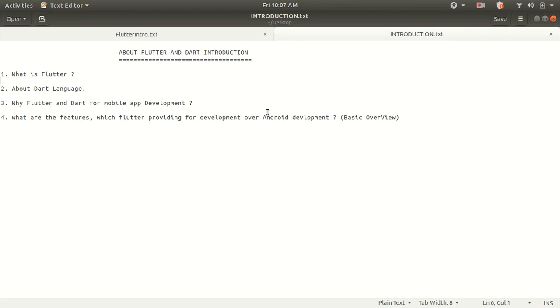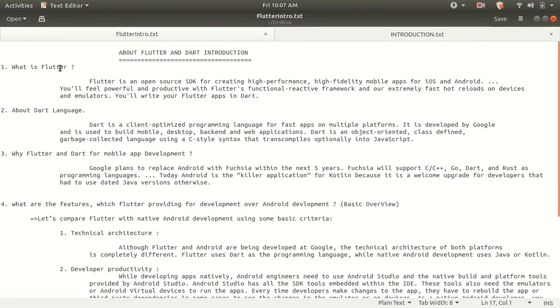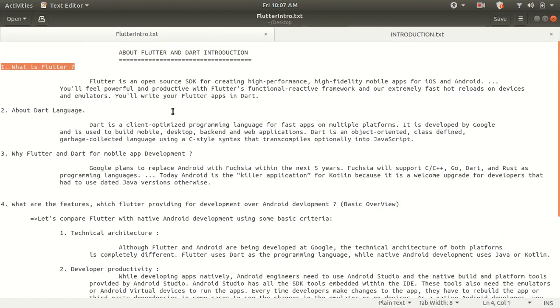I just created one documentation for you. You can see here I have some documentation overview on Flutter and Dart. As you can see here, about Flutter and Dart introduction, I am providing what is Flutter. If you want to start with Flutter, then first of all you have to know what is Flutter. Flutter is an open source SDK for creating high performance, high fidelity mobile applications for iOS and Android. You might know that Flutter is useful for developing Android applications as well as iOS applications. You do not have to learn JavaScript, Java, Kotlin or Swift separately. You can use it on Flutter.